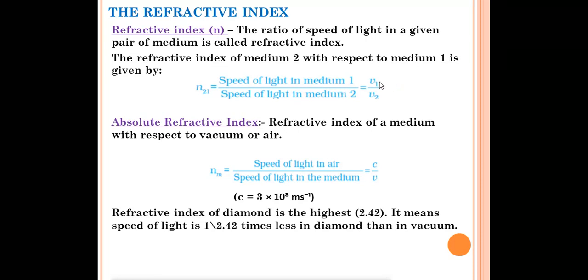Suppose in the question the speed of light in medium 1 is given and the speed of light in medium 2 is given, and you have to calculate the refractive index of medium 2 with respect to 1. Then you have to use this formula: speed of light in medium 1 divided by speed of light in medium 2.